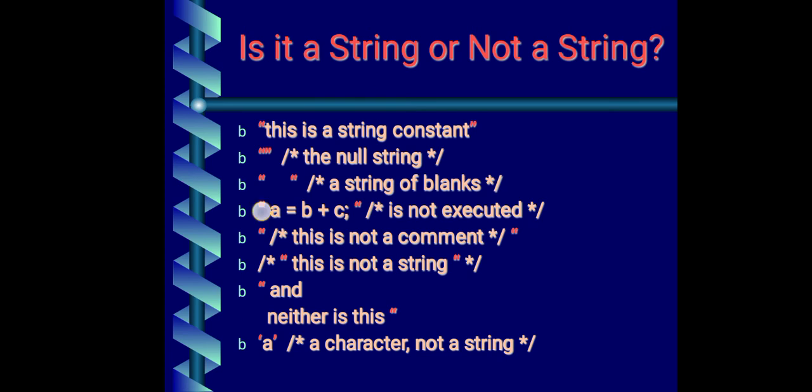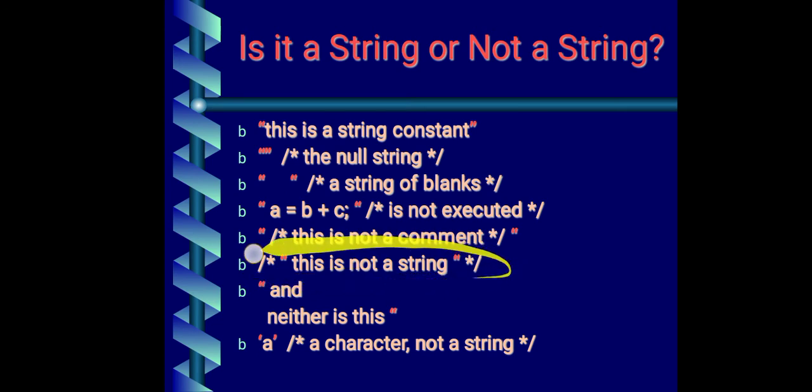Third one, is it a string constant? And what is a string constant? This is the documentation comment line. Okay. And whatever space is coming in between the double quotation is a string constant. And here, is it a string constant? Anything, a sequence of characters written in double quotation is a string. So it is a string constant. Then this one, is it a string constant? Anything written in double quotation is a string constant. This is a string constant.